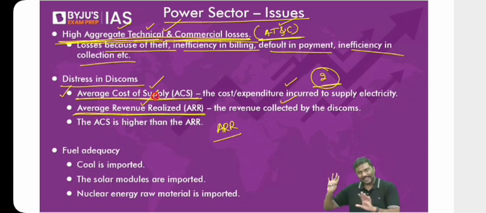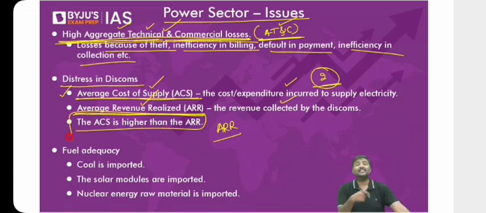Now, all of you agree? Anybody disagreeing that ideally, ARR should be greater than ACS? Only then the distribution companies will make profit. But in case of India, most of the times, it is the ACS which is higher than ARR. The cost of supplying per unit electricity for a distribution company is greater than the average revenue for every unit they have supplied. The ARR is smaller than the ACS.